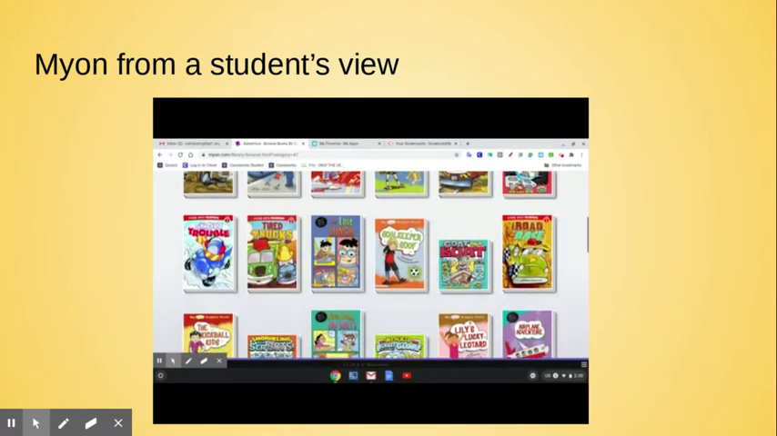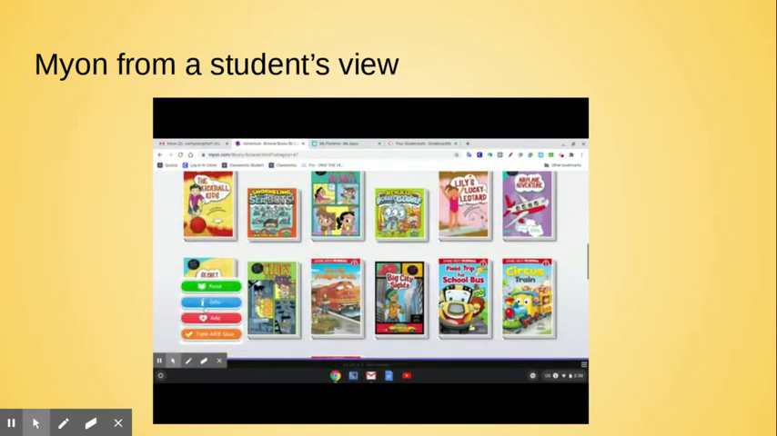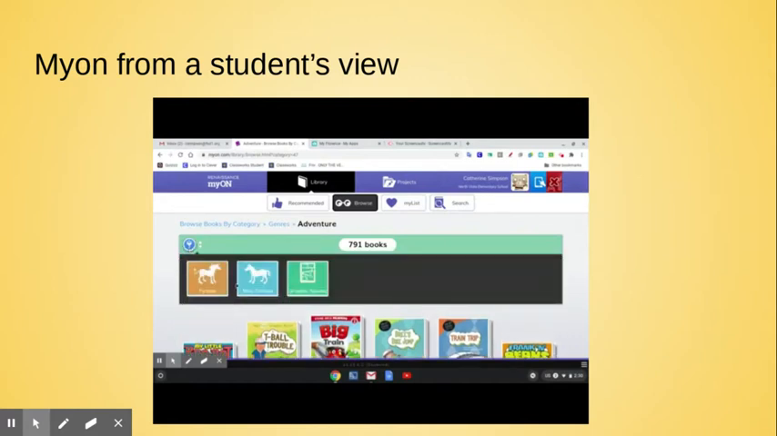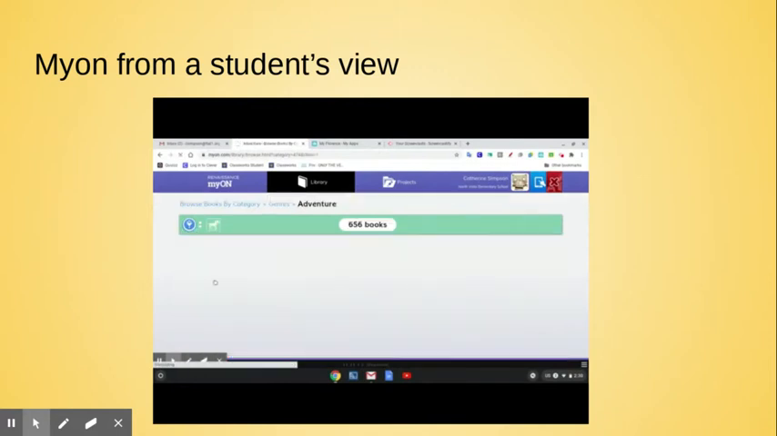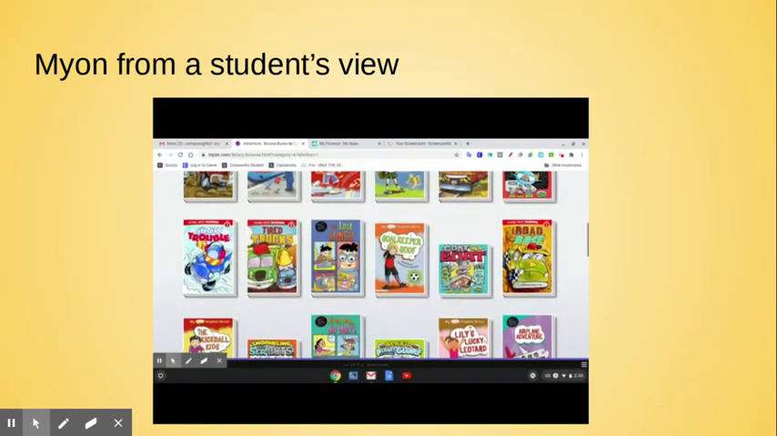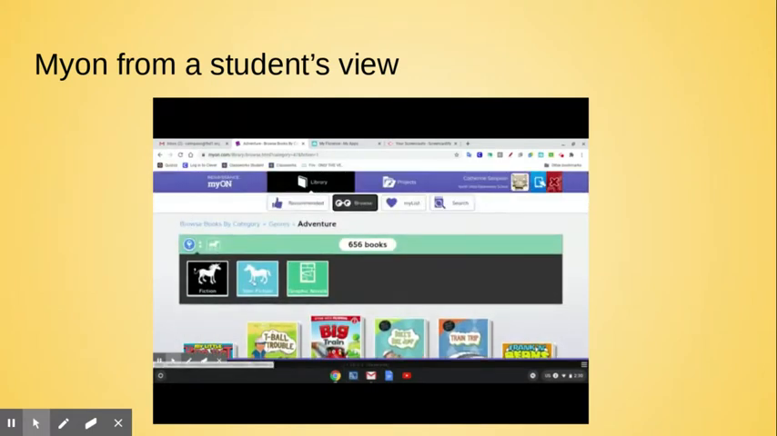Let's say you want to look for an adventure nonfiction book. You click on this funny looking funnel over here, and you can say, I want to read a fiction book, a book that's made up. You click on it, and all of these books are fiction, made up books. If you want to read true books, you would click on nonfiction. And it will show you all the nonfiction books.